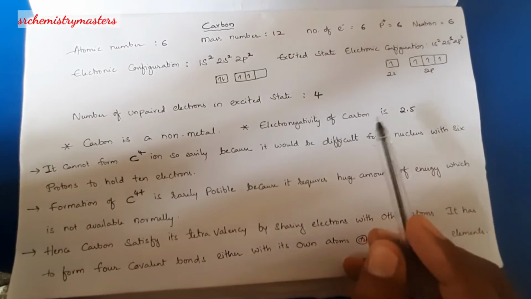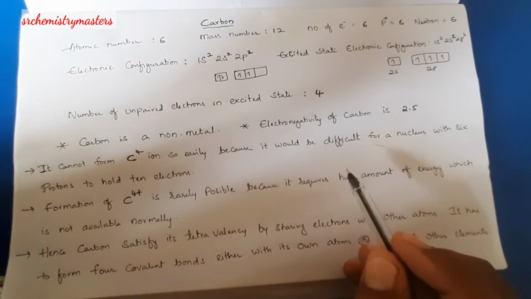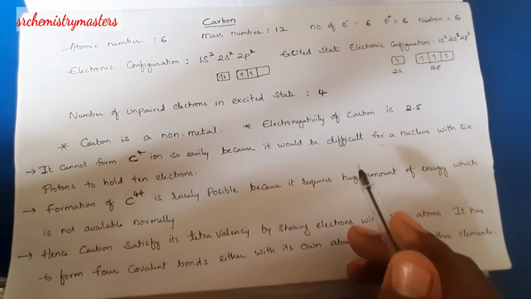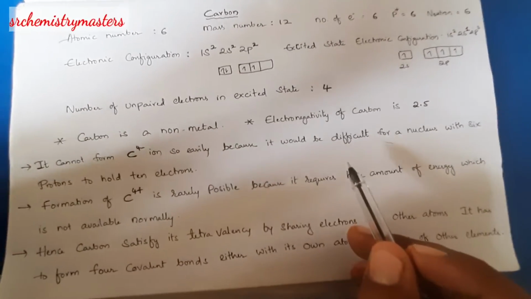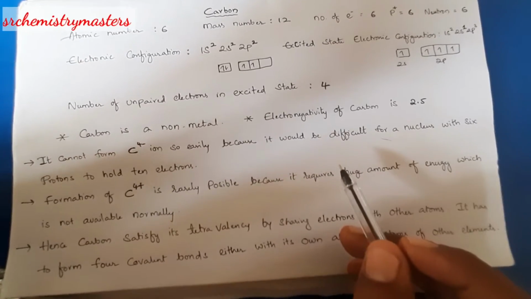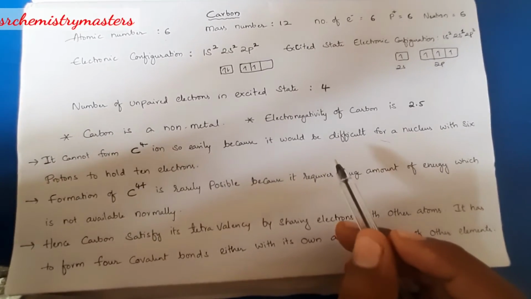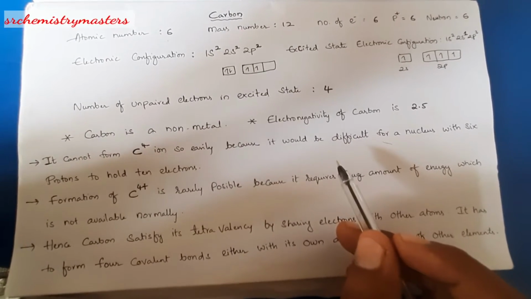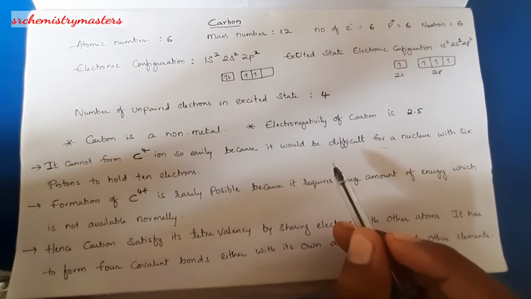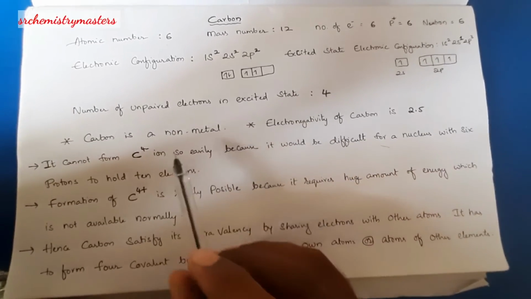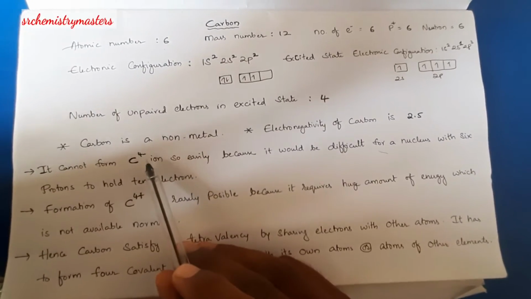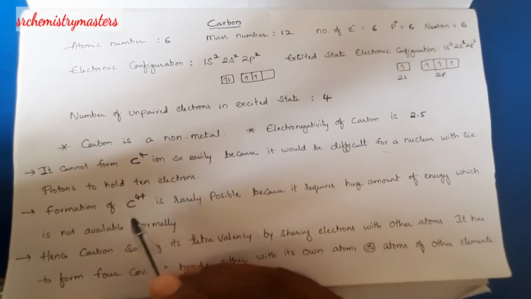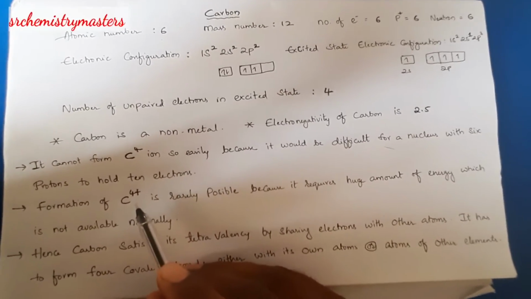Now let us see the bonding of carbon atom. Remember that whenever an atom gains electrons, it attains a negative charge. When an atom loses electrons, it attains a positive charge. As you can see, carbon requires 4 electrons for fulfilling an octet configuration. So when the carbon atom gains 4 electrons, it gets a charge of C4 minus. But when a carbon atom loses 4 electrons, it attains a charge of C4 plus.